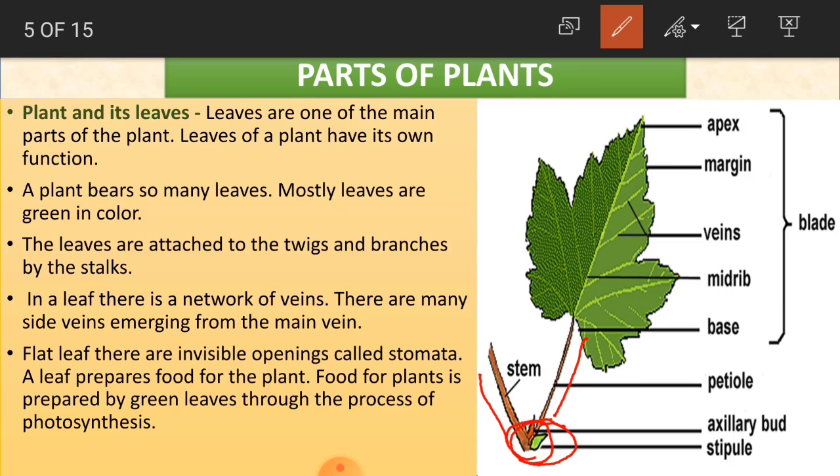And in a leaf there is a network of veins. There are many side veins emerging from the main vein. Veins, children. What do the veins do? Even we have veins. Veins are very important for any living thing. For human beings, what do the veins do?